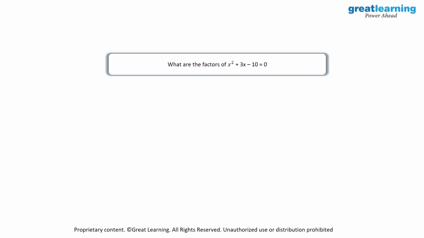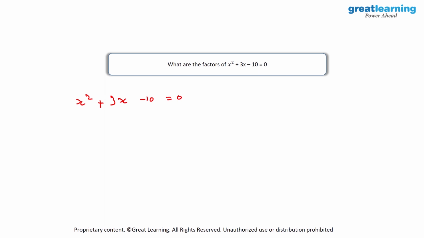Going ahead, we need to find the factors for x square plus 3x minus 10. Since this is a quadratic equation, we will have two solutions, and those two solutions will essentially be the factors. So you start off by writing the equation, which is x square plus 3x minus 10 is equal to 0.